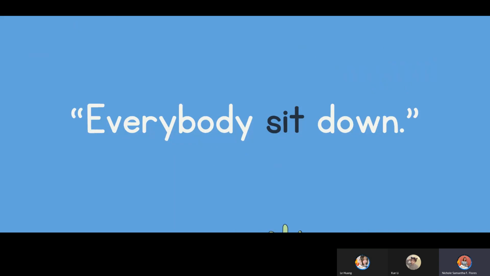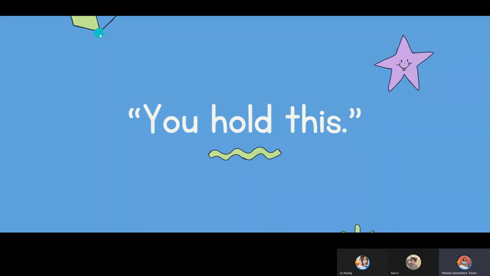The next sentence, can you please read again and state what is the verb in this sentence? Miss Lishwe? You hold this. I think it's hold. Okay, thank you. Correct. The verb in this sentence is hold.